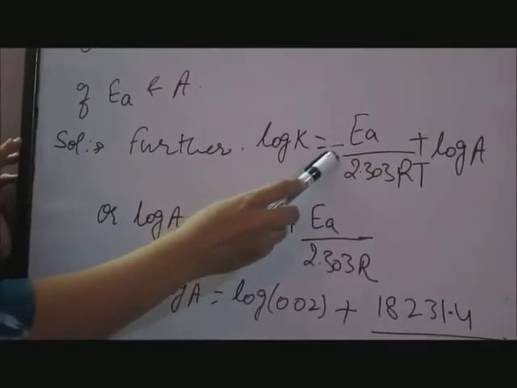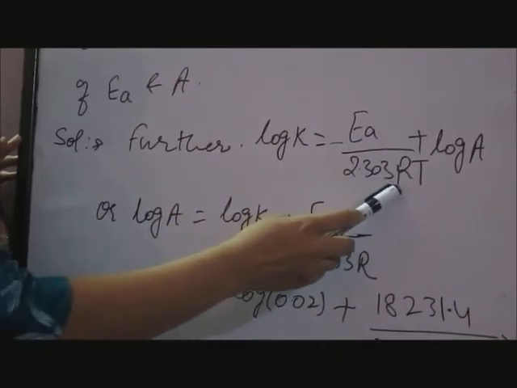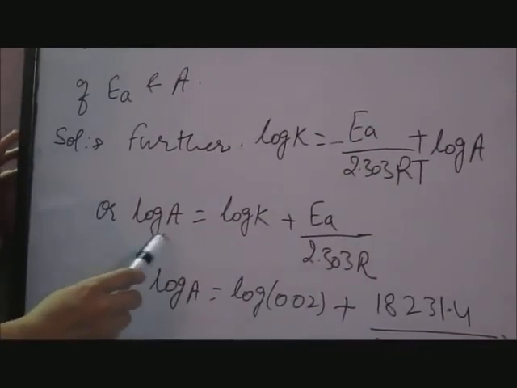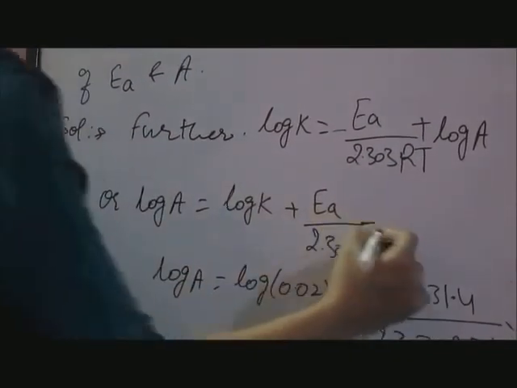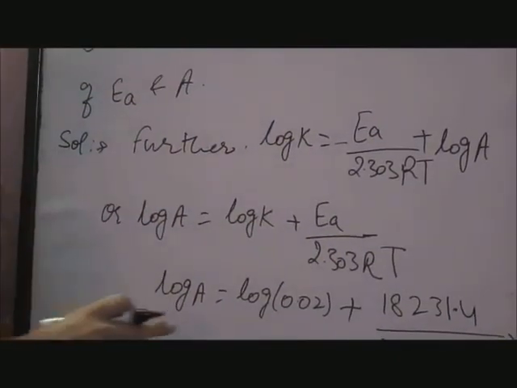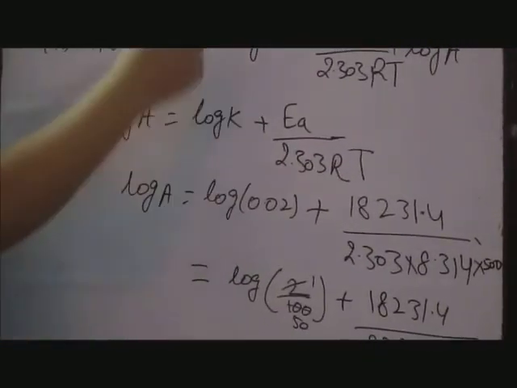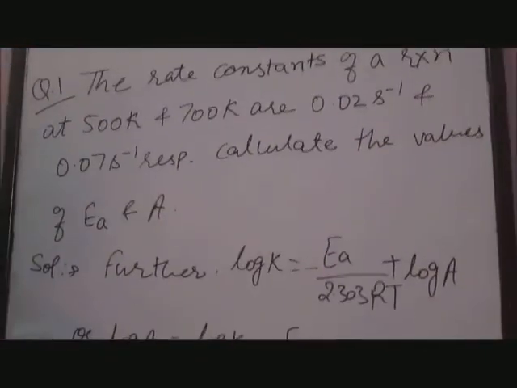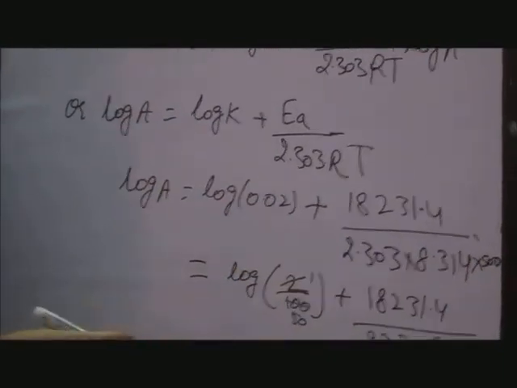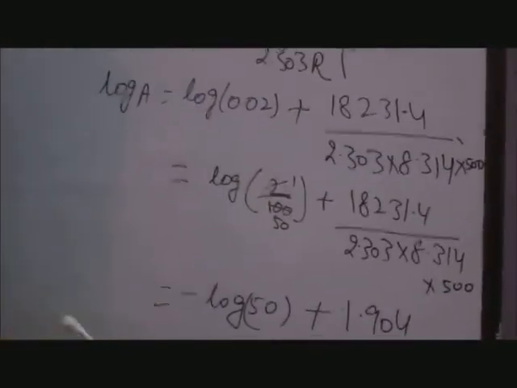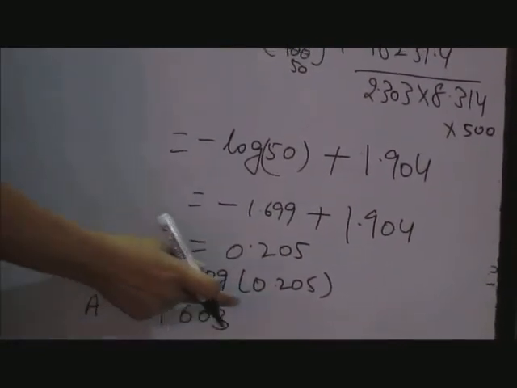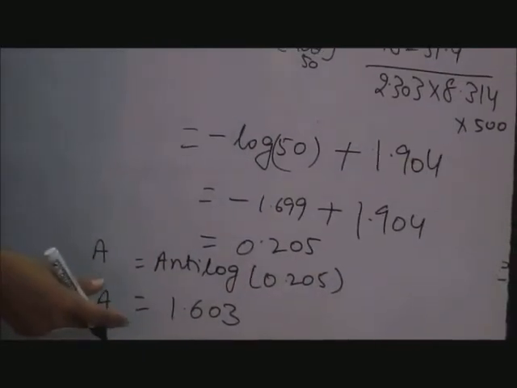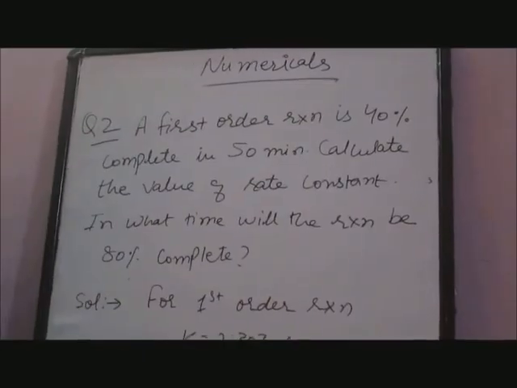Further, log k is equal to minus Ea upon 2.303 RT plus log A, or log A is equal to log k plus Ea upon 2.303 RT. By substituting the value of k as 0.02 second inverse, and taking temperature as 500 Kelvin, and solving it, we get log A is equal to 0.205 and A is equal to antilog of 0.205. We get A is equal to 1.603.